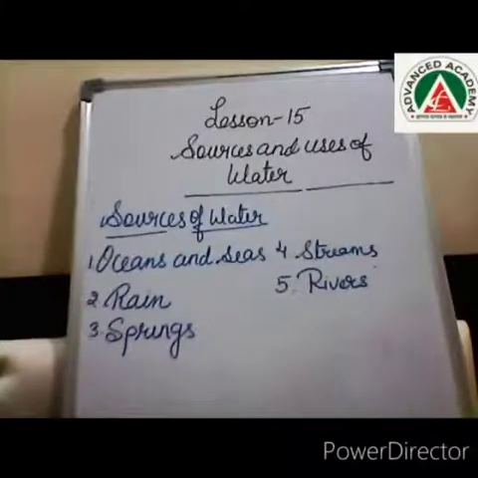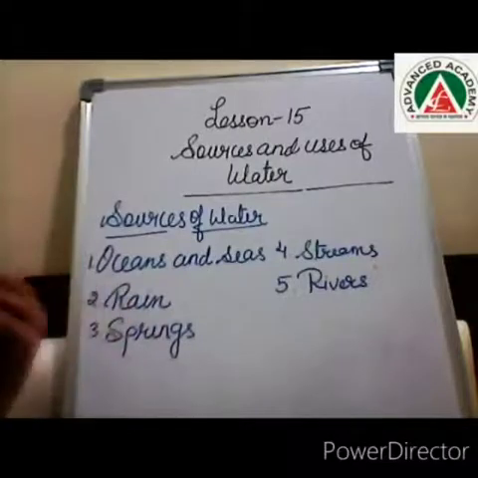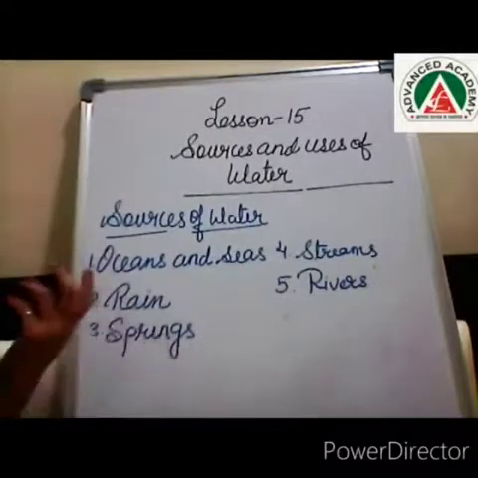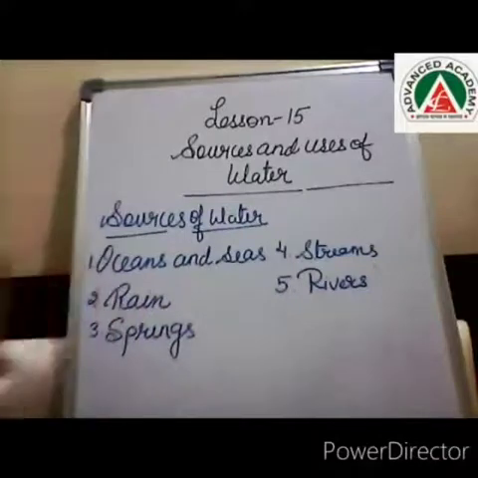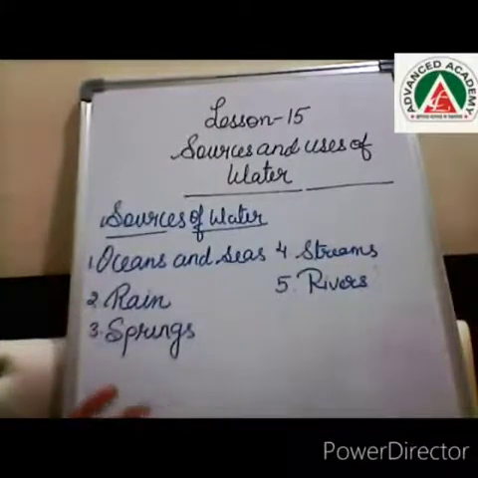Some rainwater goes into the ground, and this underground water is brought to the surface through wells, tube wells and hand pumps. हम लोग देखते हैं कि हमारे घर में ट्यूब वेल्स भी होते हैं, है ना. In villages we can see wells also, कुएं. So we can get fresh water through these because rainwater is the purest source of water, and when it rains, the rivers, lakes and streams get filled up. Moving ahead to our next topic, uses of water.